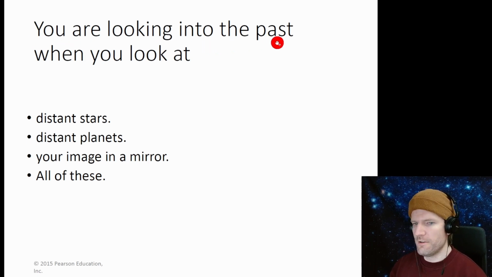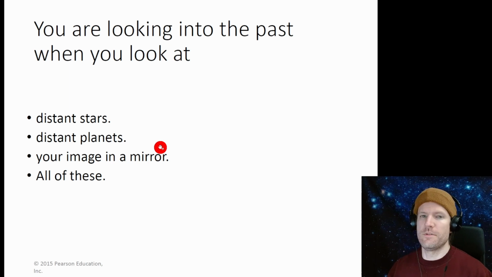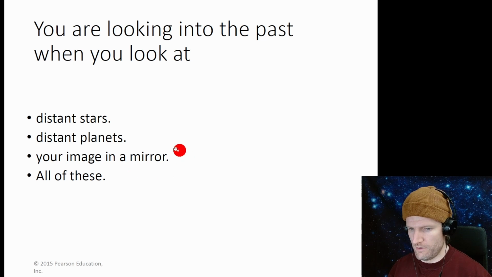Okay. You are looking into the past when you look at distant stars, distant planets, your image in a mirror. So all of them. Even though the image in the mirror is almost now, light does take some time to travel from your eyes to the mirror and back. So technically you're seeing the images in the past. So it's all of these.